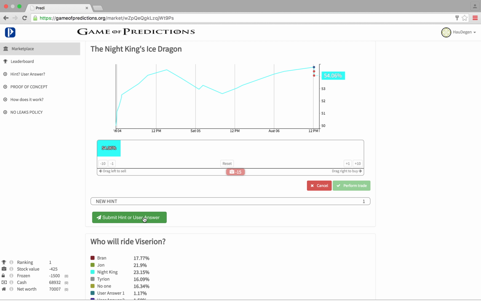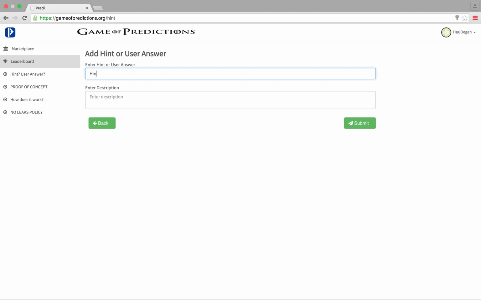You might have noticed a green button called Submit Hint or User Answer below the price bars. This is where your knowledge and insight comes in. If you have any hints supporting or opposing the Night King's Ice Dragon or any other theory, click the button and add a title for your hint as well as its description.